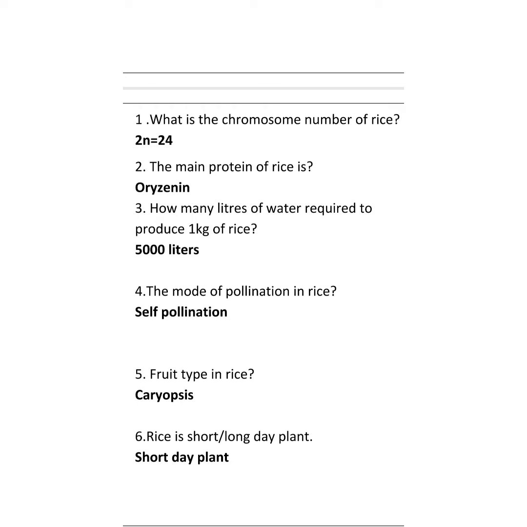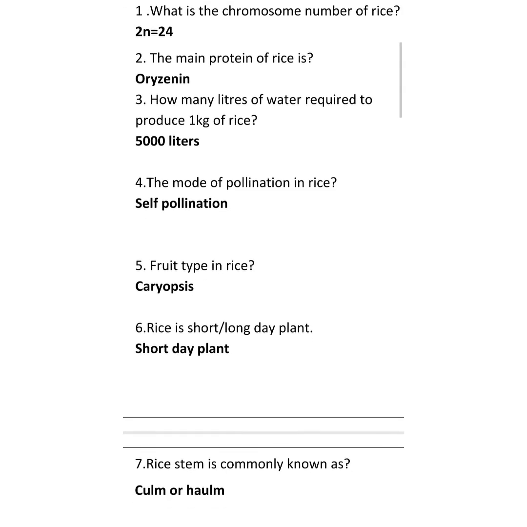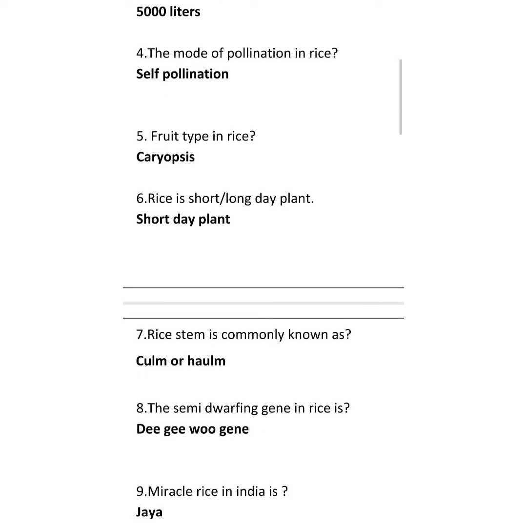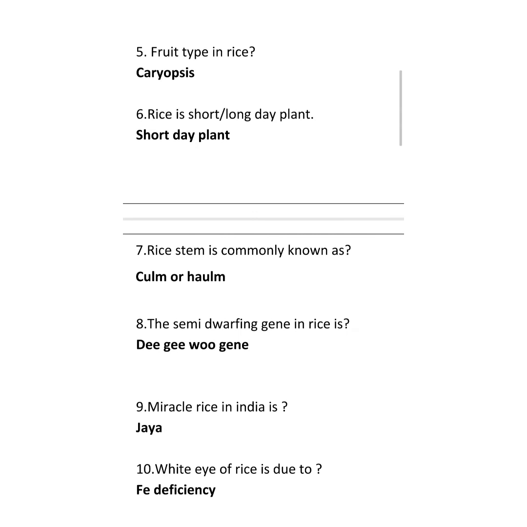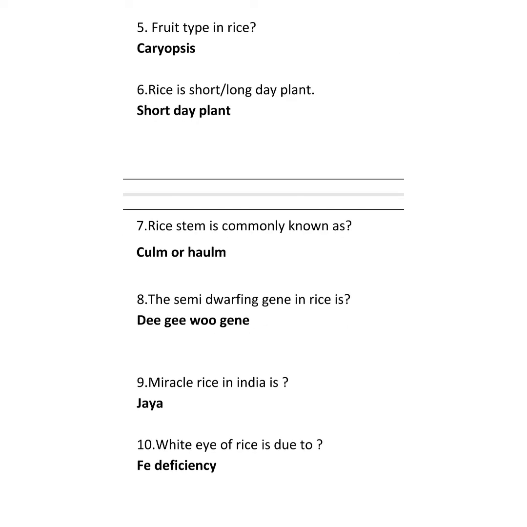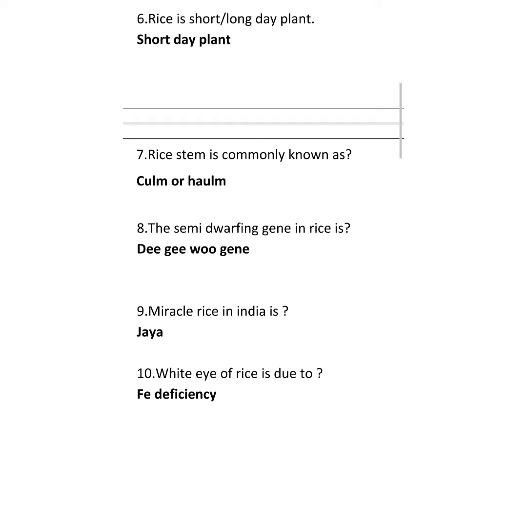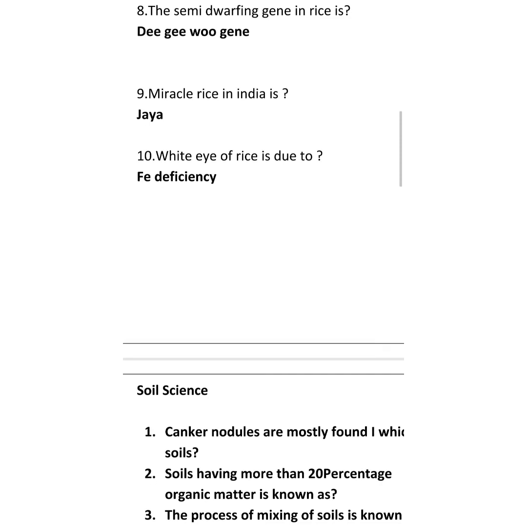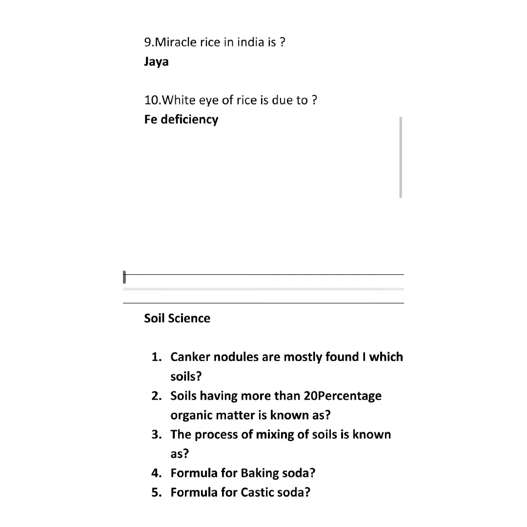Fourth question, the mode of pollination in rice is self-pollination. Fifth question, the fruit type in rice is caryopsis. Sixth question, rice is a short day plant. Seventh question, rice stem is commonly known as culm. Eighth question, the semi-dwarfing gene in rice is dee-geo-woo-gen. Ninth question, miracle rice in India is Jaya. 10th question, white eye of rice is due to iron deficiency.